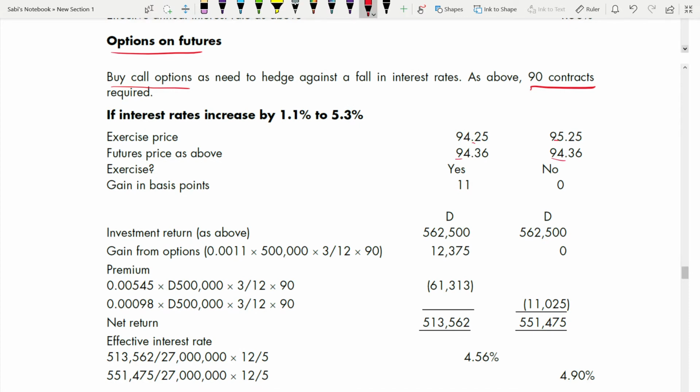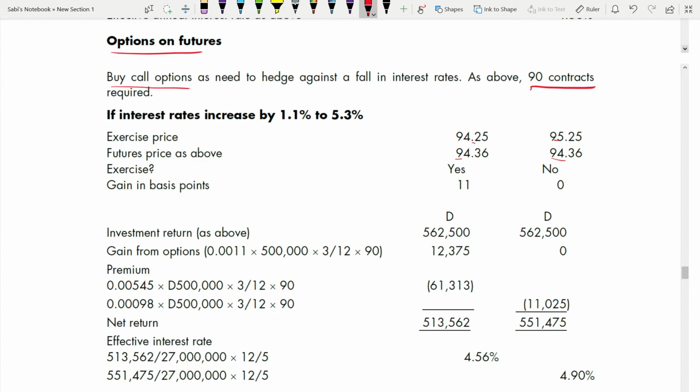You should know how to calculate your basis point, because based on that your closing future price comes, based on that your future gain or loss comes, based on that your option also comes, whether you will exercise or not. Everything is dependent from the very beginning. Basis risk you should know how to calculate. The future price above, you have calculated. It will be the same for both exercise prices, exercise or not.